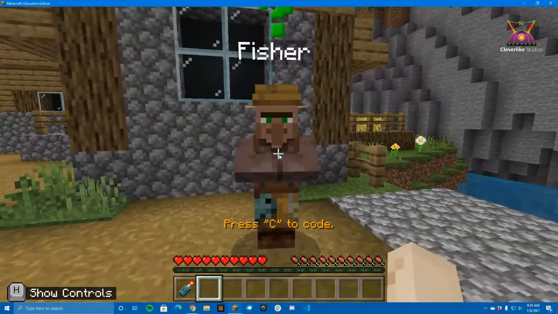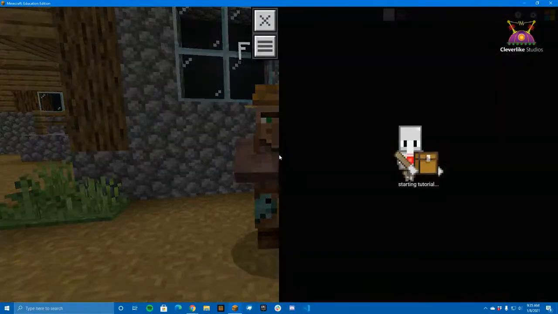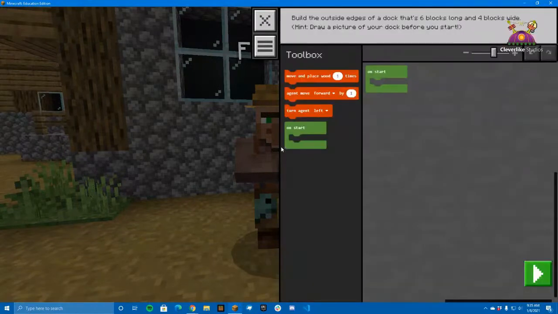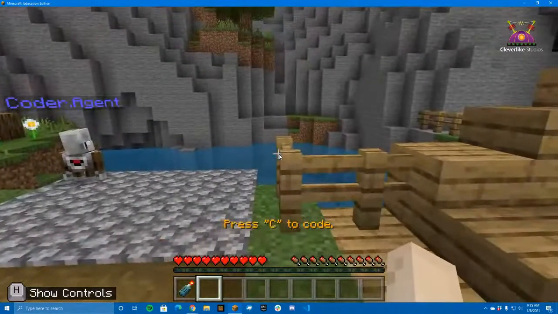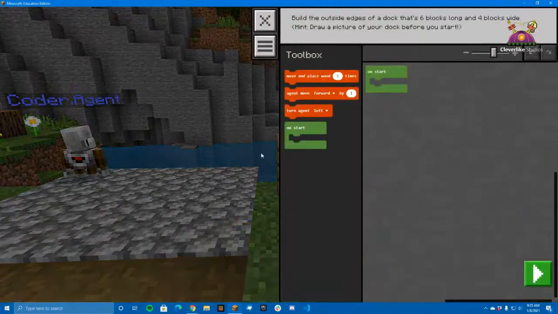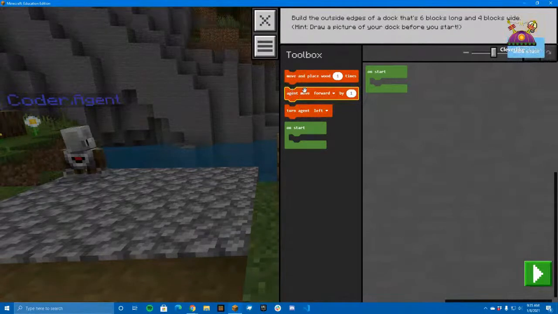So we can go ahead and press C to start the code. I didn't do my trick, right? I'm gonna escape, and I'm gonna get the project in view, and then hit C. Nice. Okay, so we have move and place wood, move the agent by a certain amount, and turn the agent.